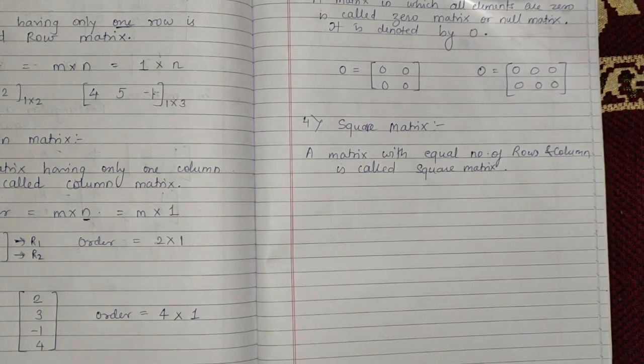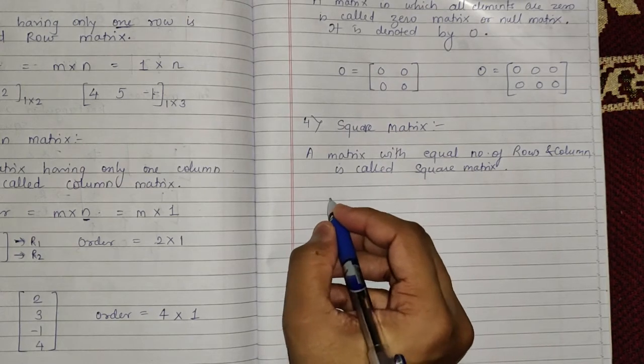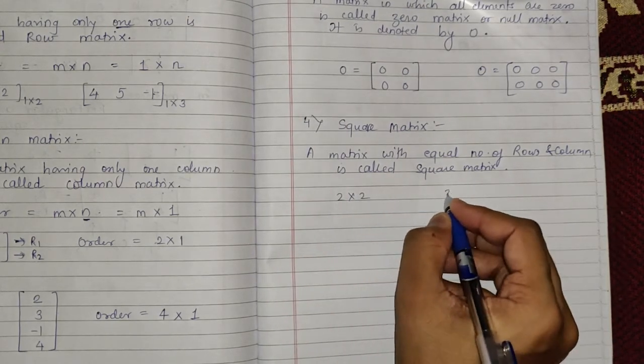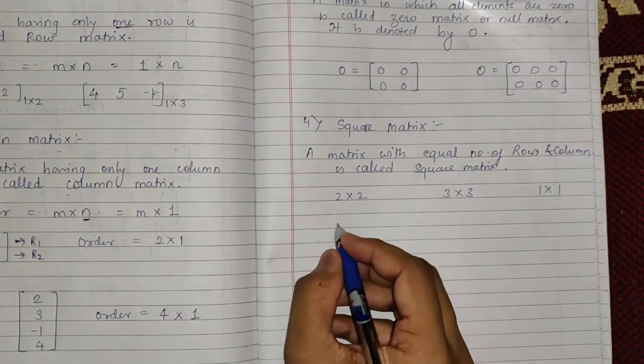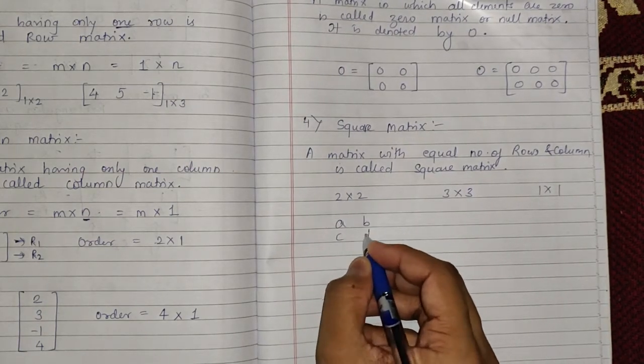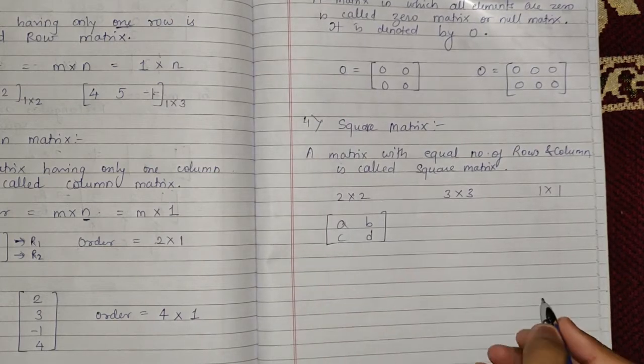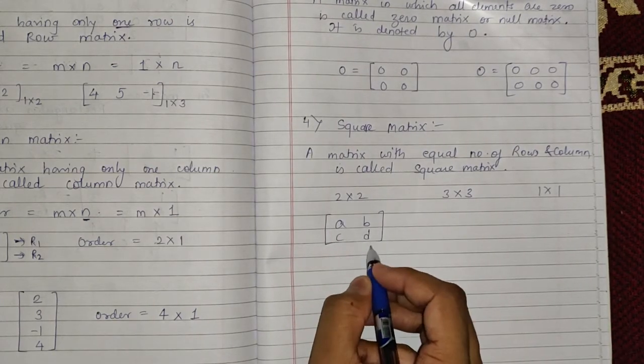So you can say a matrix of order 2 by 2, a matrix of order 3 by 3, or 1 by 1. I'll write the example. For example, A, B, C, D. This is a matrix of the order 2 by 2, 2 rows and 2 columns.